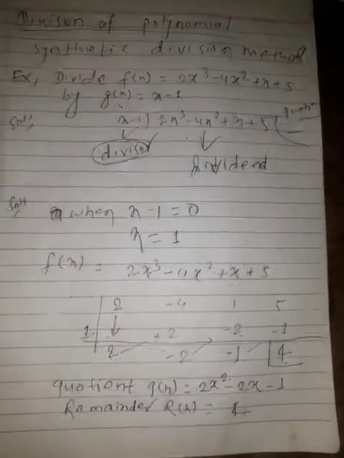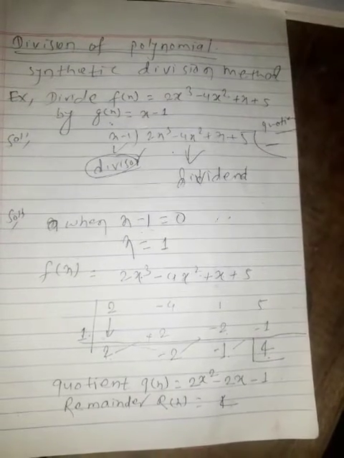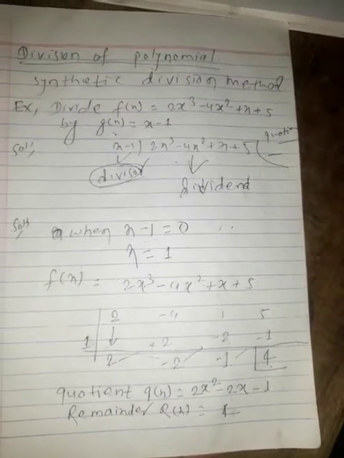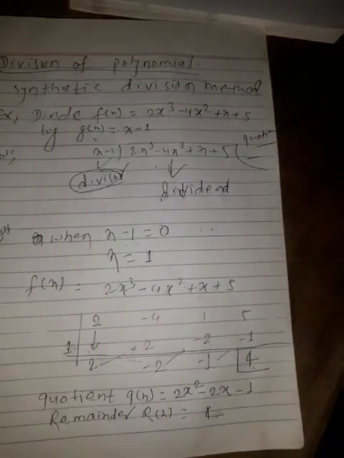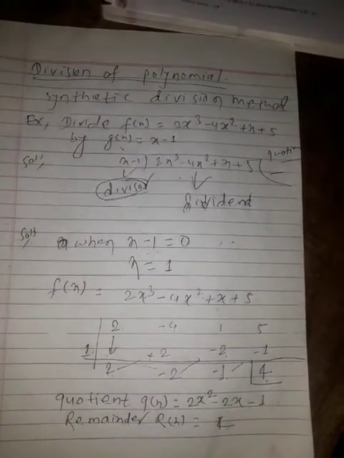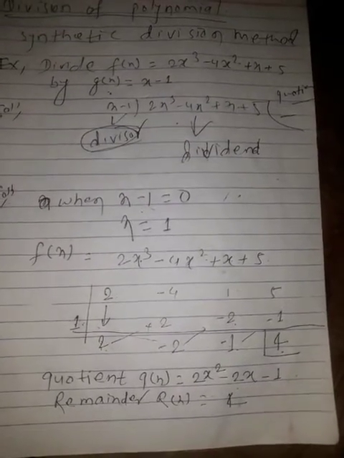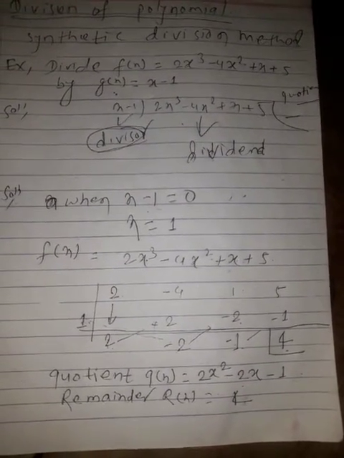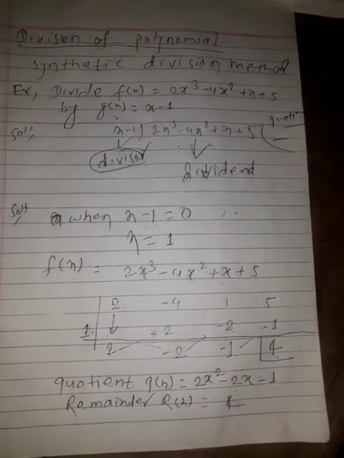So by this method you can find the quotient and remainder of any polynomial using the synthetic division method. Yes, this is a very easy method. Students usually take this very easy method. Okay, if you have any confusion, you can also ask me.